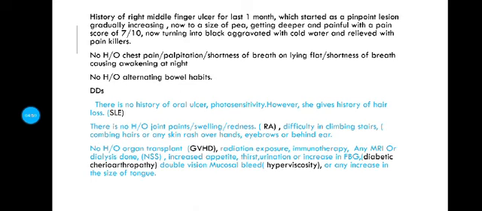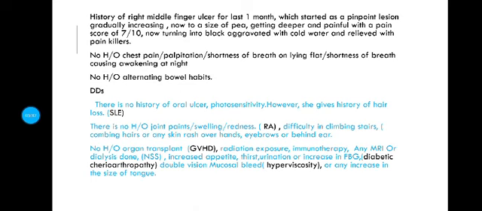So you have to describe the ulcer: how it started, is it progressive, what its size was before, what the size is now, is it painful, how much is the pain score, how it is relieved, how it is aggravated. Then you have to rule out other features of systemic sclerosis, whether there is any cardiac involvement. There is no history of chest pain, palpitation, any pulmonary involvement, shortness of breath on lying flat, or shortness of breath causing awakening at night. Any GIT involvement, there is no history of any alternating bowel habits. So you have to compose all the systemic sclerosis features.